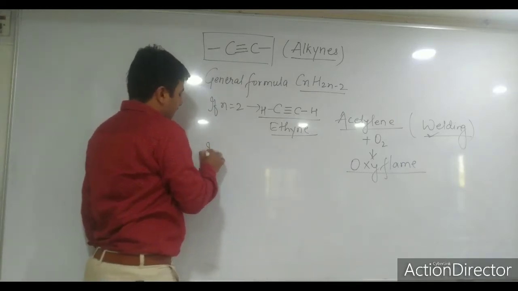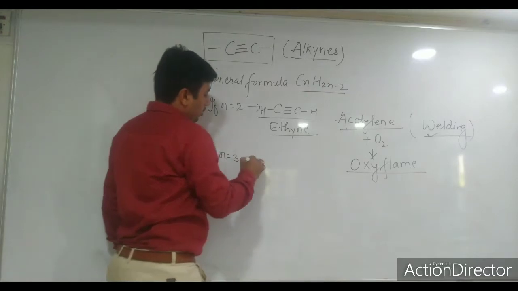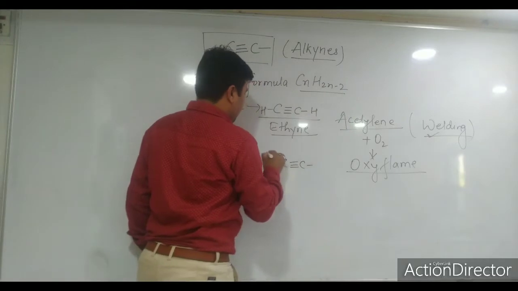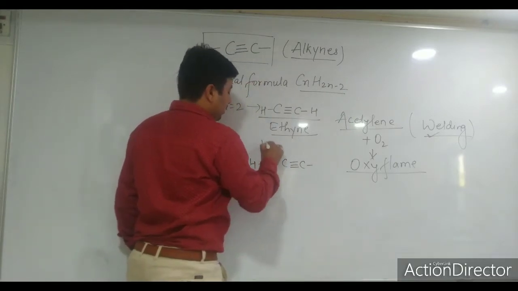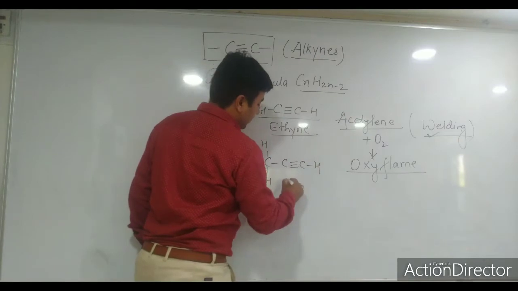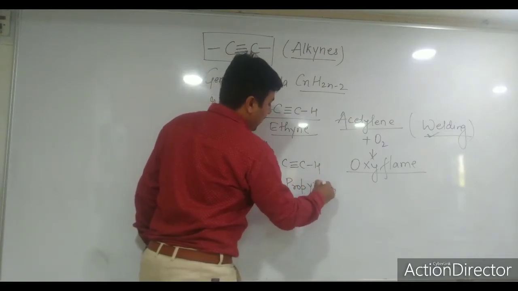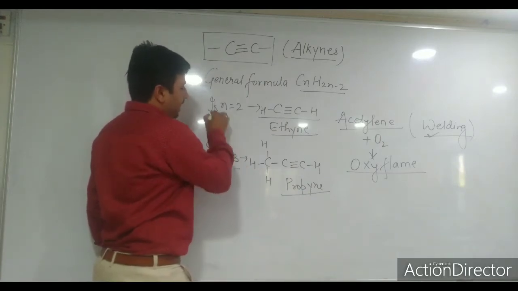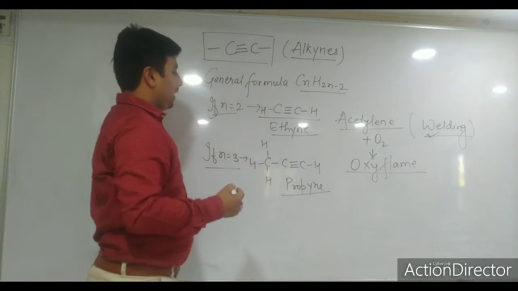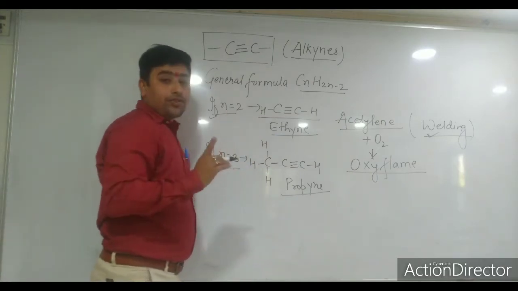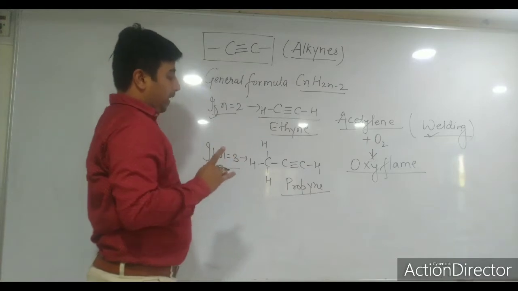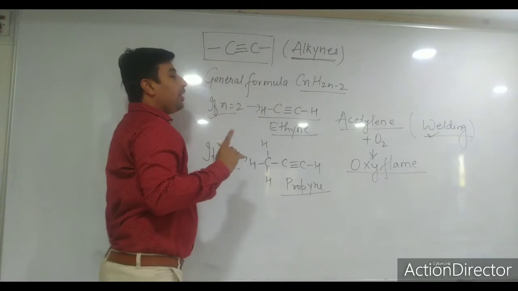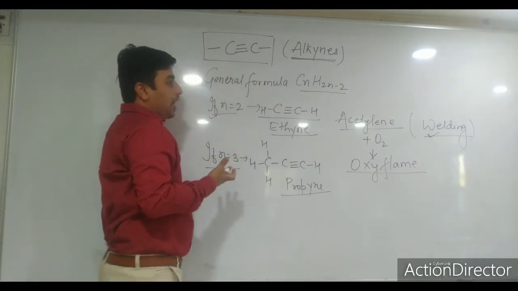If you take n is equal to 3, what will be the name of this compound? Can anybody tell me? The name of this compound is propyne, or prop-1-yne. As you increase the value of n, you will get different compounds. At least one triple bond should be there, means alkynes have at least one triple bond. These are also unsaturated hydrocarbons.